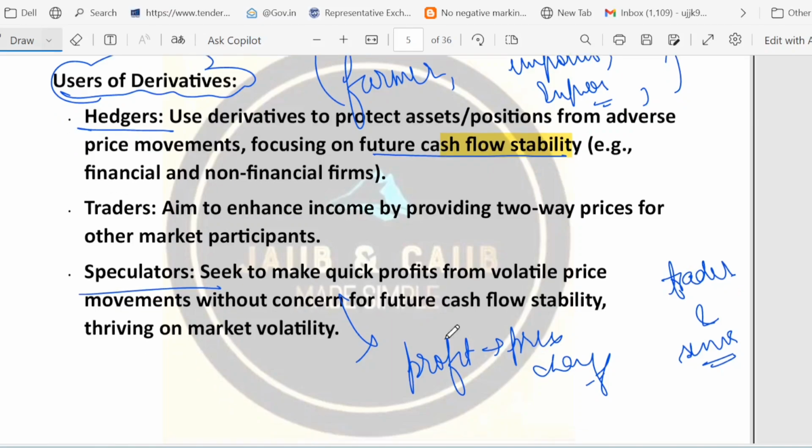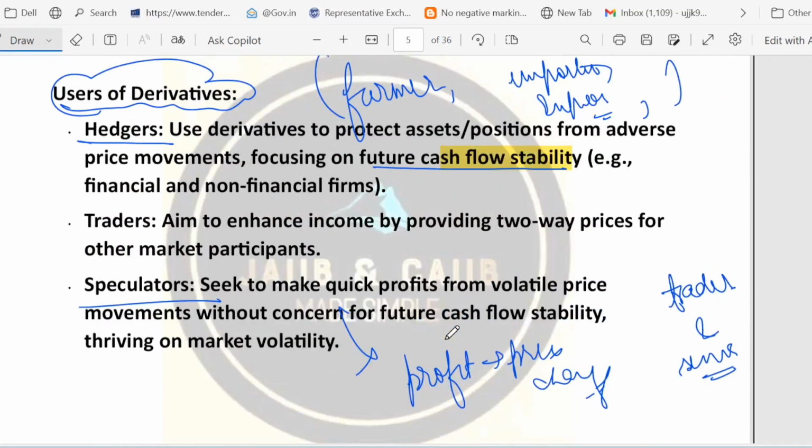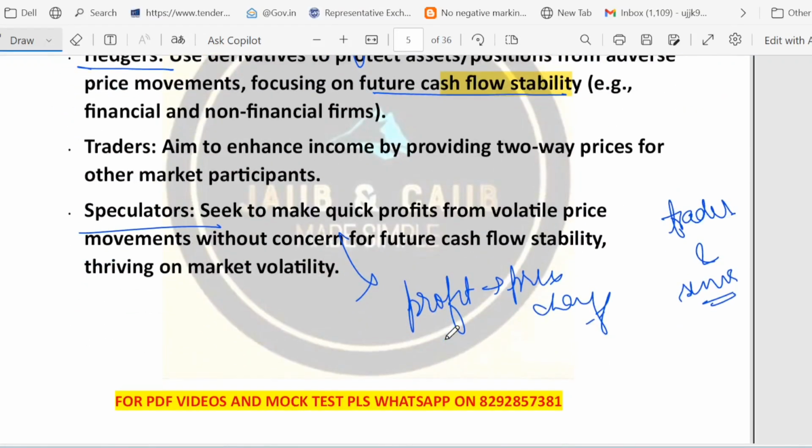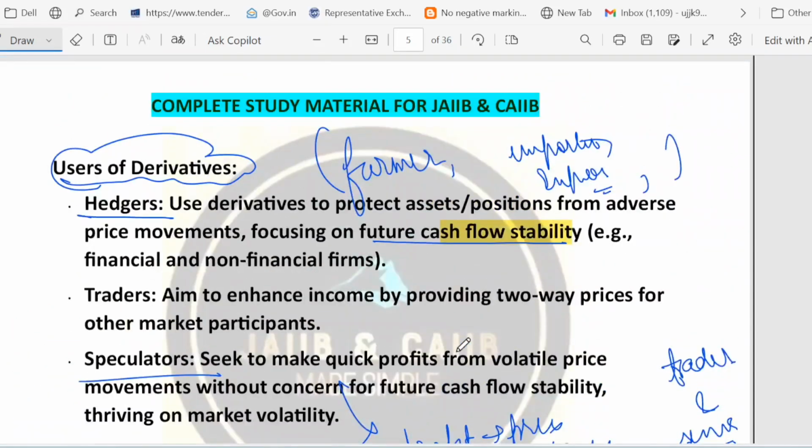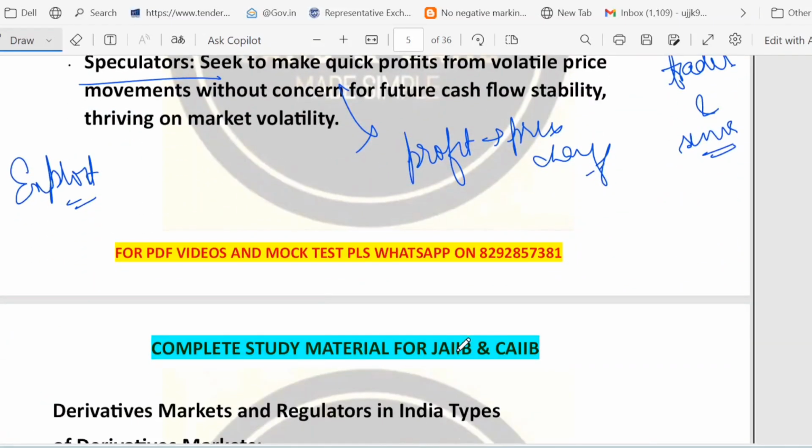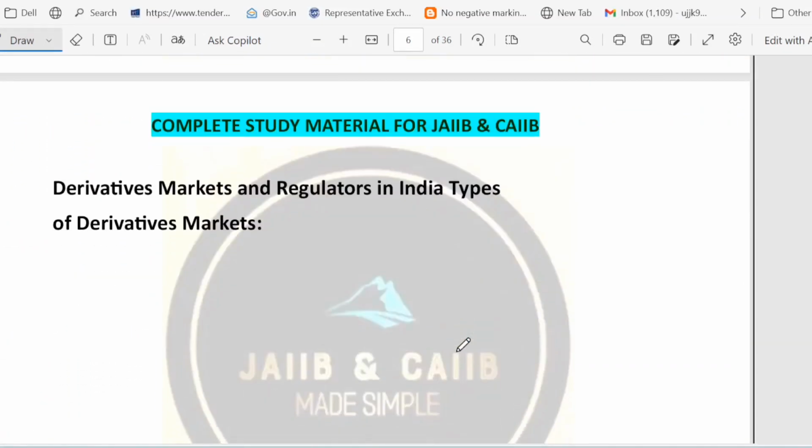Third, we have the arbitrageur. So what is the meaning of arbitrageur? Arbitrageur means to exploit price differences across markets and keep prices aligned. So arbitrageurs, what do they do? They exploit the price difference. Also, we have key stakeholders like financial institutions and banks. To manage interest rate, currency and credit risk, financial institutions are there. Portfolio managers and mutual funds are there to protect the portfolio or to adjust exposure. Remember these key points.